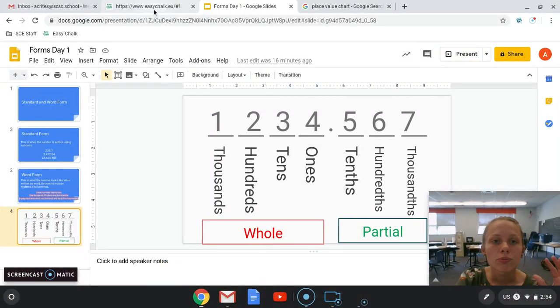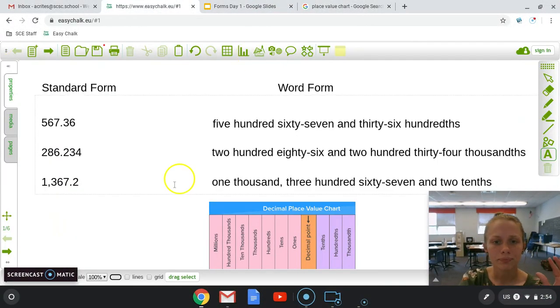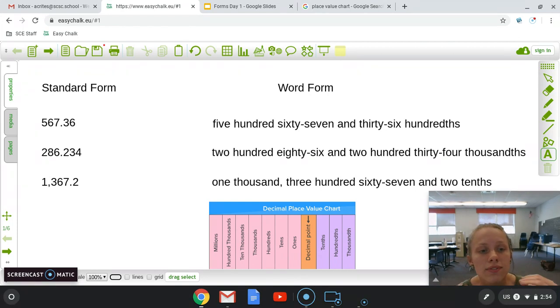So we'll go over here and we're going to practice this a little bit together. So on the screen, I just have the standard form and the word form right next to each other just to help you guys visualize it a little better. The first one says 567 decimal point 36. So how would you actually write that? What is the word form for this? So we would say 567 and 36/100ths. That's how you would say the word. So that's how you write it as well.